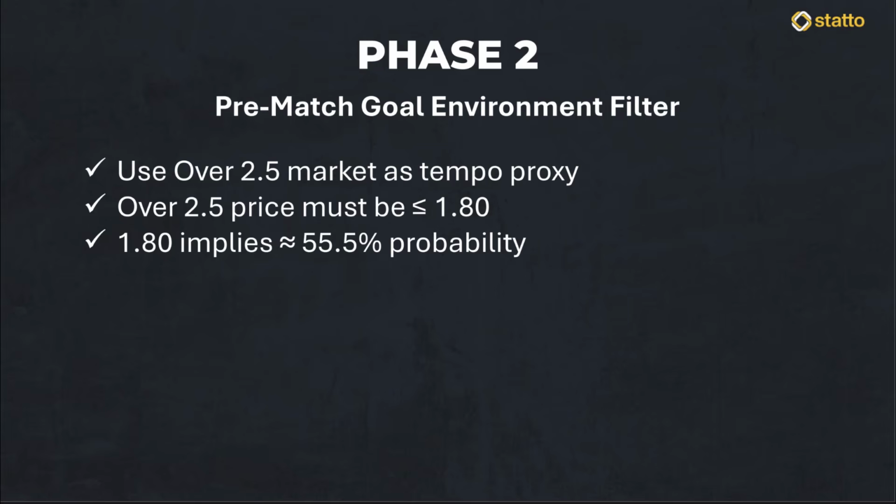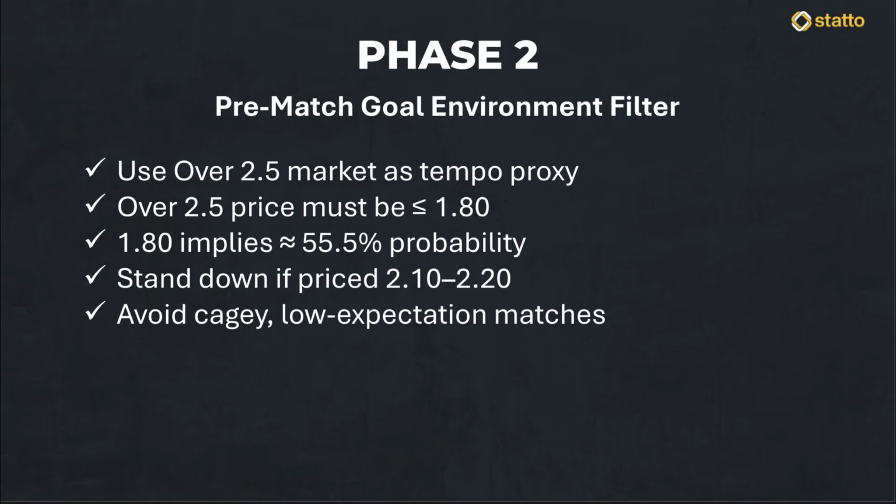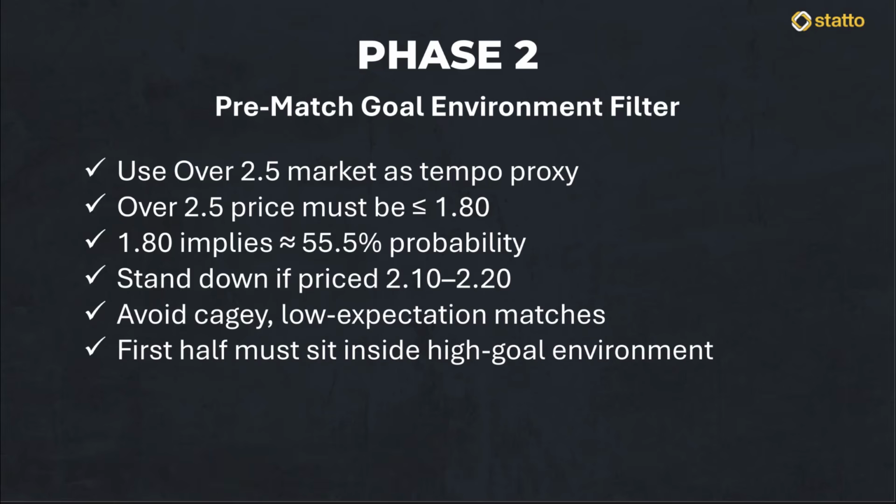If the odds are up at 2.10 or 2.20, it tells us the market expects a cagey affair and we simply stand down. We only want to be involved in matches that are expected to be high-tempo, multiple-goal games, as this gives us the best possible foundation for finding that early breakthrough.